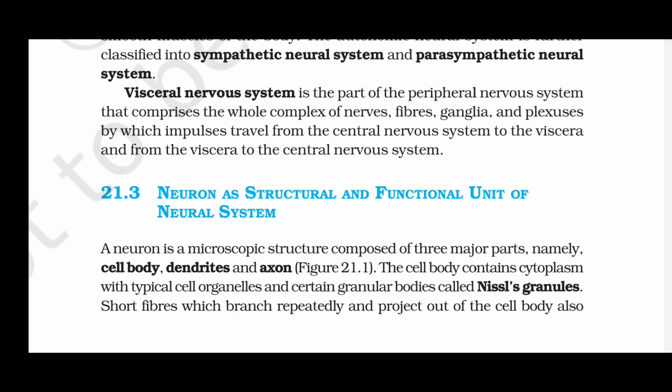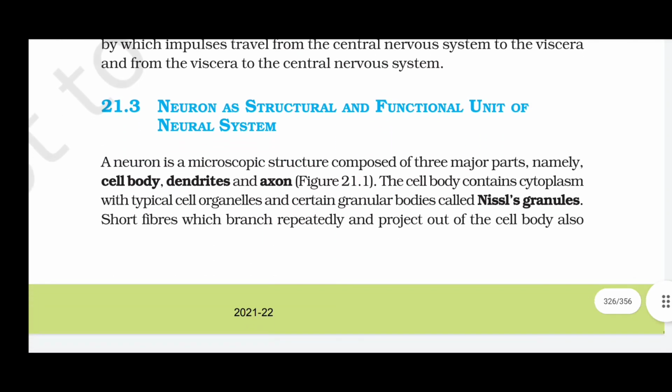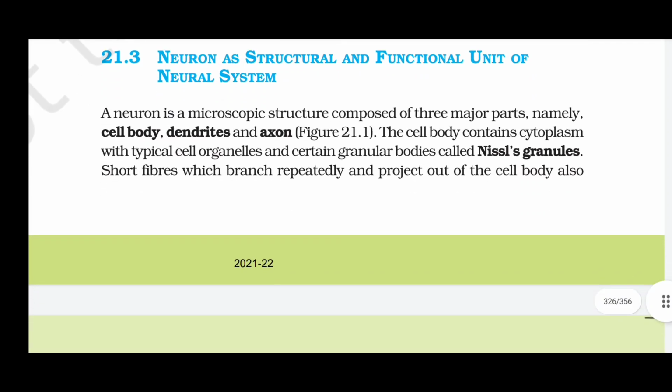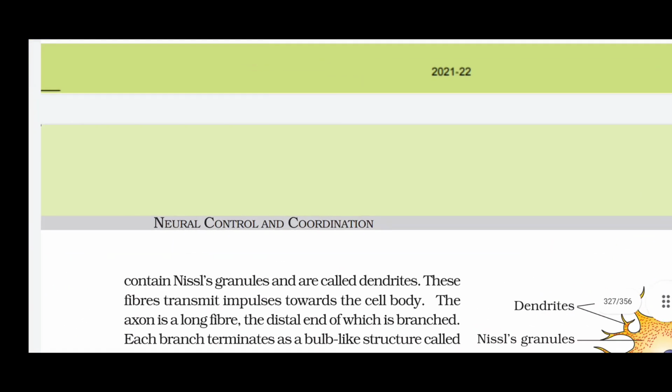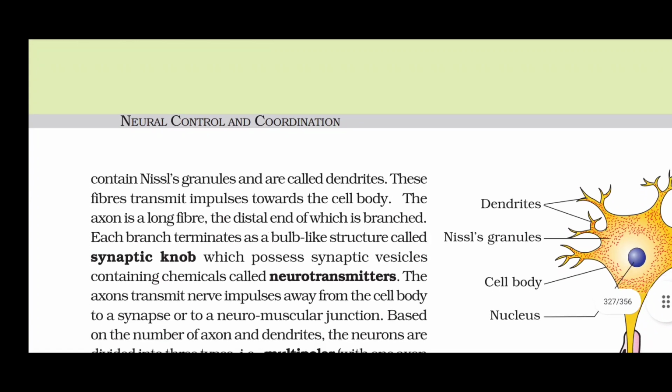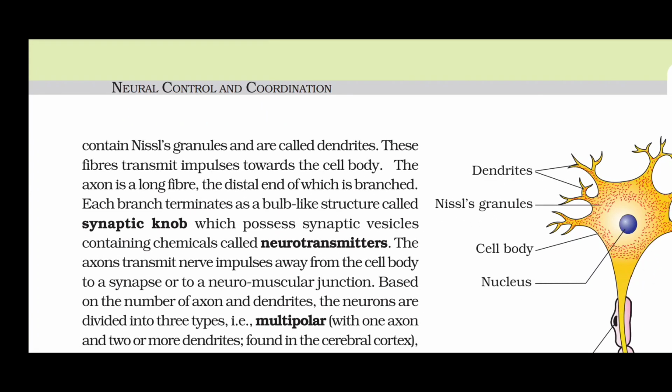Neuron as a structural and functional unit of the neural system. A neuron is a microscopic structure composed of three major parts, namely cell body, dendrites, and axon. The cell body contains cytoplasm with typical cell organelles and certain granular bodies called Nissl's granules. Short fibers which branch repeatedly and project out of the cell body also contain Nissl's granules and are called dendrites. These fibers transmit impulses towards the cell body.